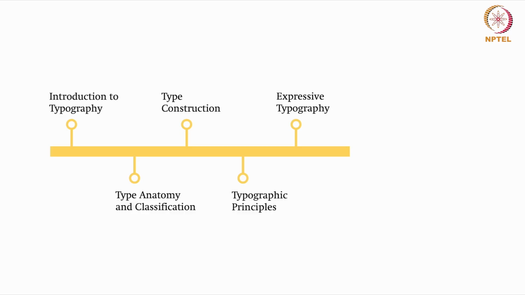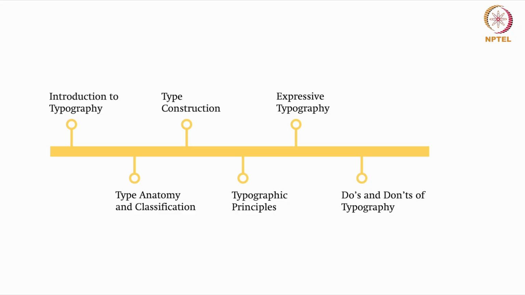After this session, you will gain confidence to experiment with expressive typography and innovate layouts while understanding when to prioritize legibility and readability, and when you should just look into the aesthetic part, right?